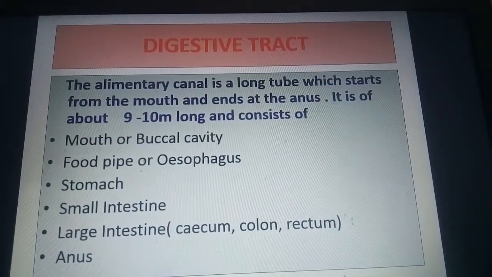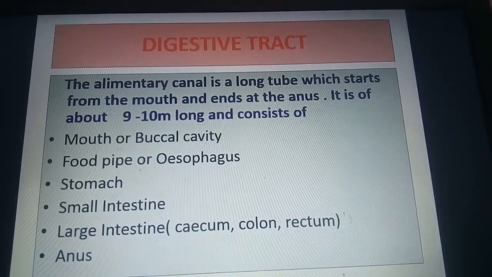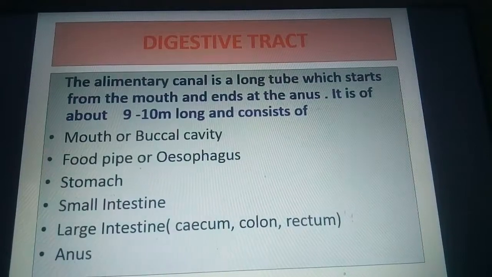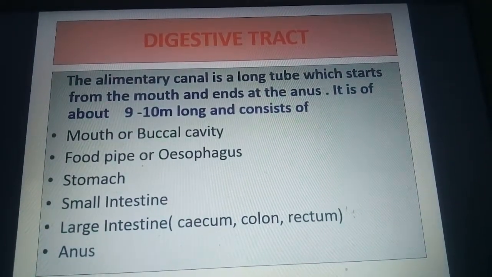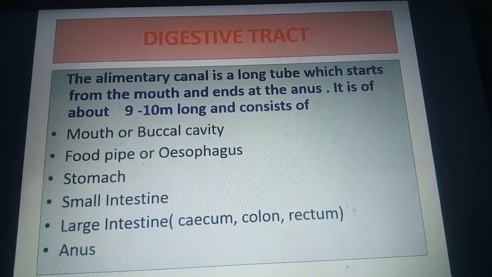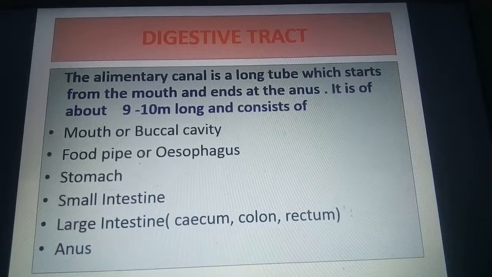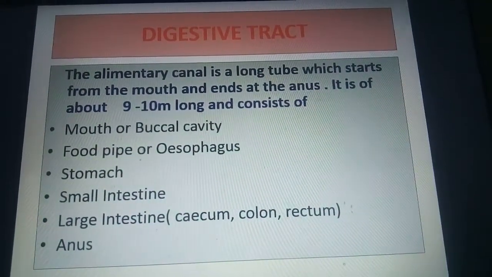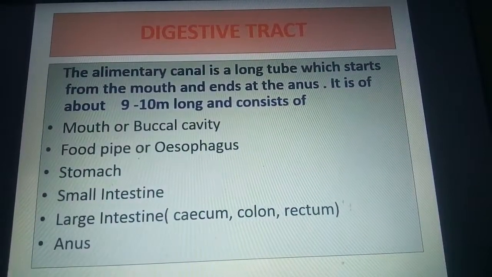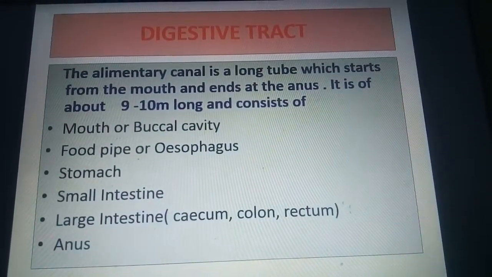So the human digestive system consists of, as I told you, alimentary canal and secretory glands. So alimentary canal is a long tube which starts from the mouth and ends at the anus. It is of about 9 to 10 meter long and consists of mouth or buccal cavity, food pipe or oesophagus, stomach, small intestine, large intestine which has 3 parts: cecum, colon and rectum, and finally anus.